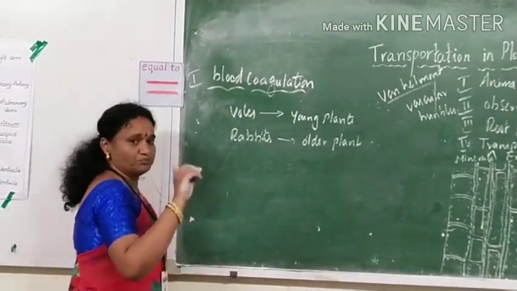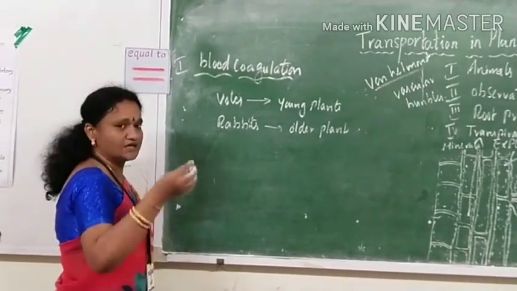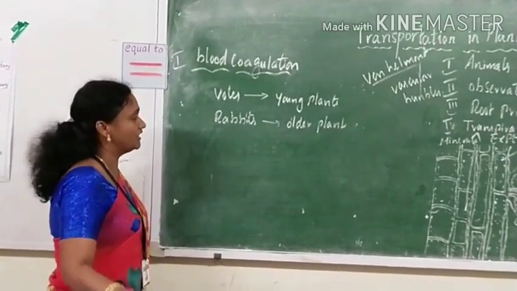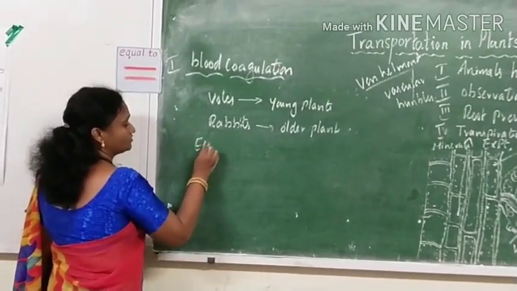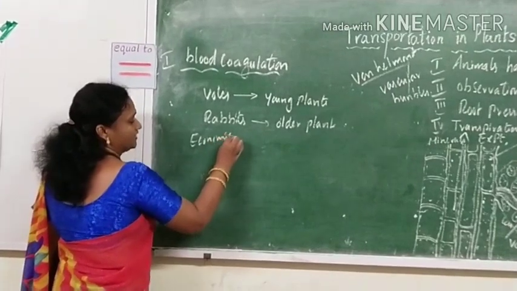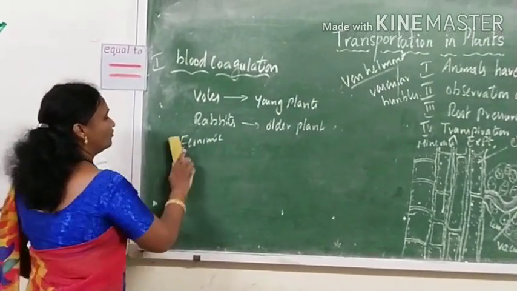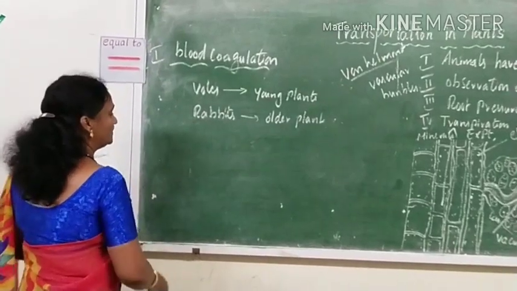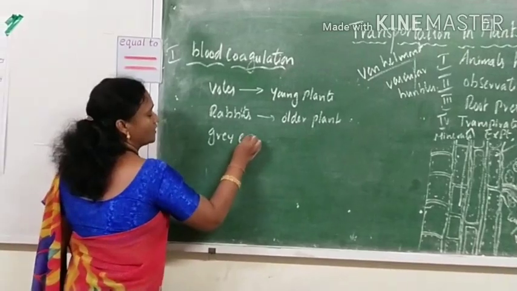And as the bark is removed around the surface, the phloem cells cannot conduct the food to the root system and the plants will die. That causes economic loss to the farmers, because the plant will die and they won't get the yield. So wolves, rabbits, and along with that, grey squirrels are the enemies of the farmers.